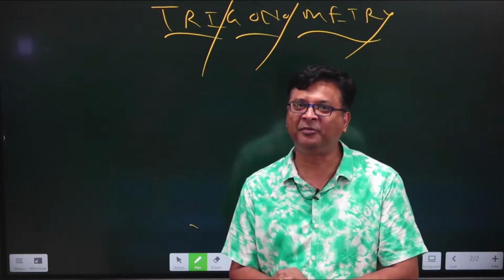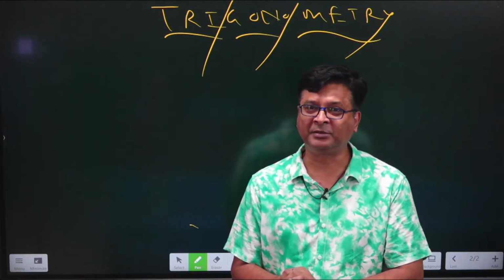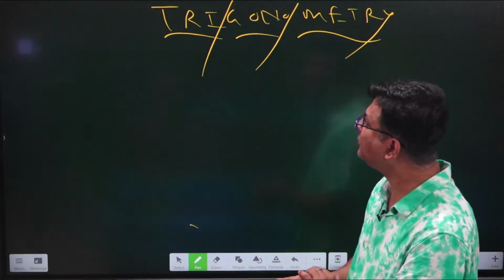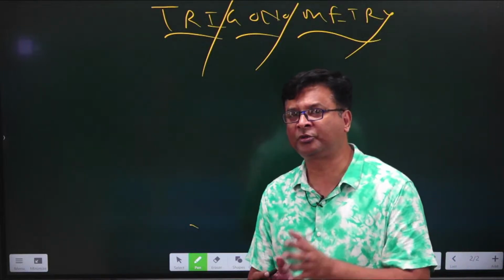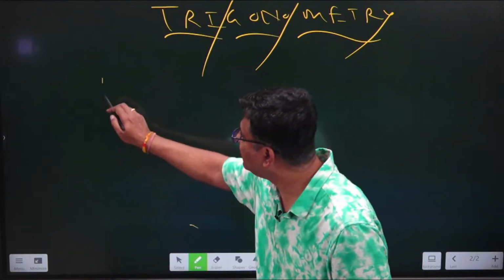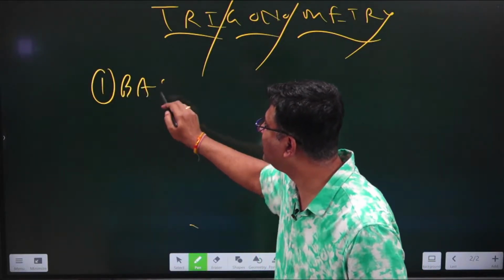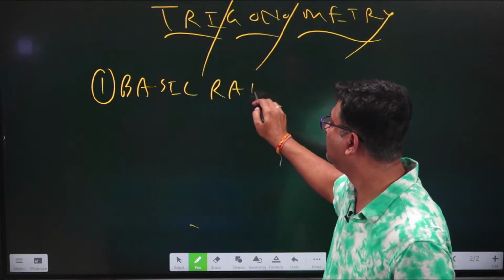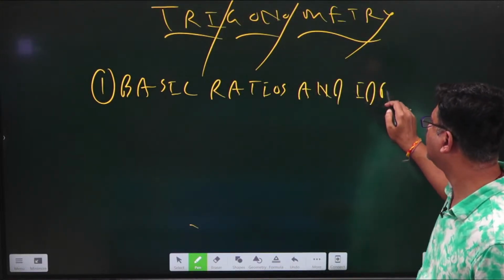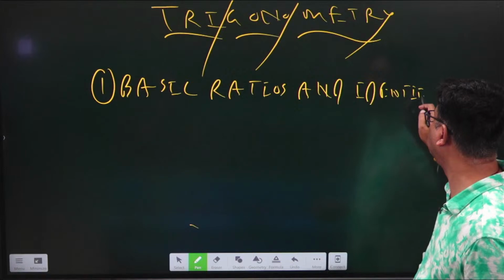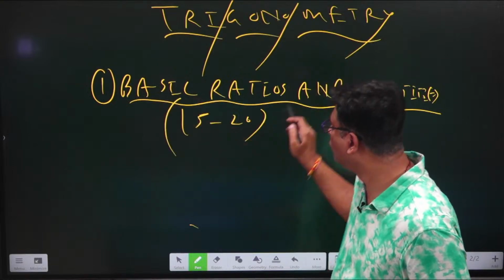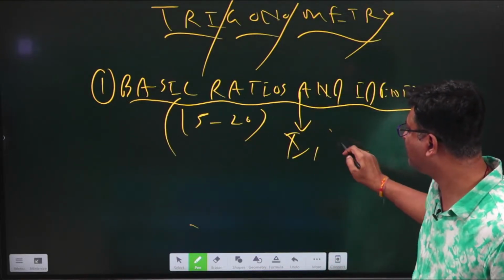Actually, you will find it very interesting when I teach you how to deal with complex trigonometric equations or questions. So let me first begin with the syllabus of trigonometry, or you can say the course contents in this particular section, trigonometry. What are the chapters which we are going to cover? The first one is basic ratios and identities. We are going to start with this, because out of this particular topic only, you will be getting something around 15 to 20 questions every year, and this includes class 10th and class 11th trigonometry.